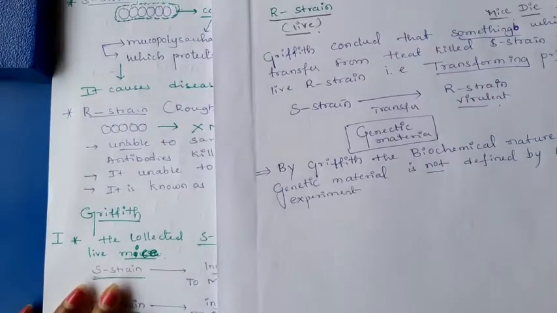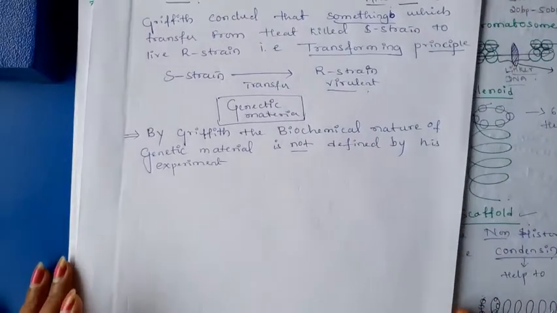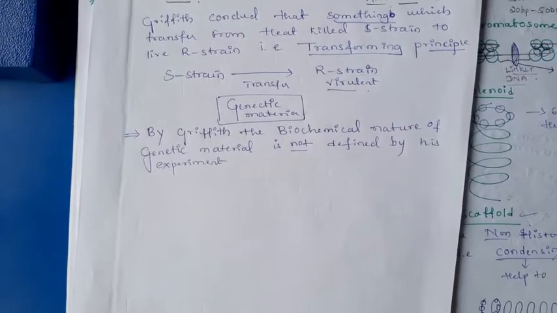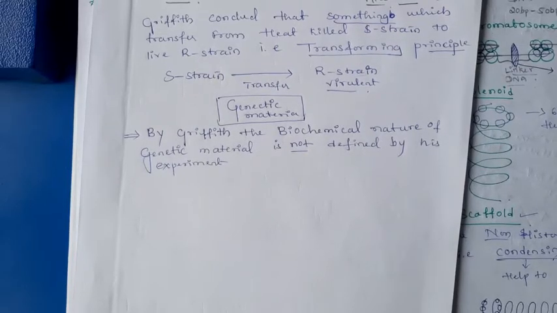In the last class we discussed the transforming principle, that is, the search for genetic material. We discussed the history of genetic material. Many scientists worked hard to search for the genetic material. We discussed Frederick Griffith's experiment. Once again I will explain briefly.